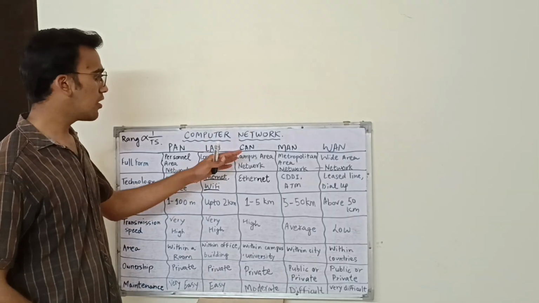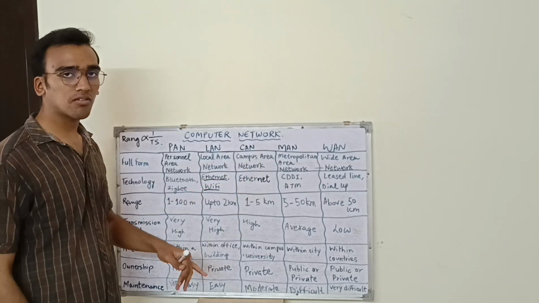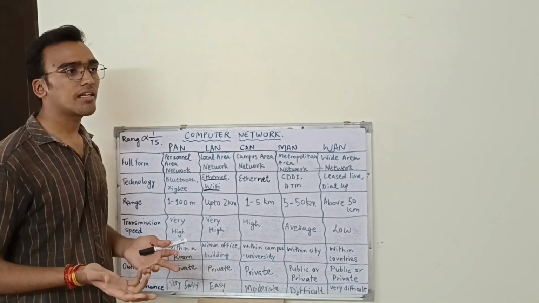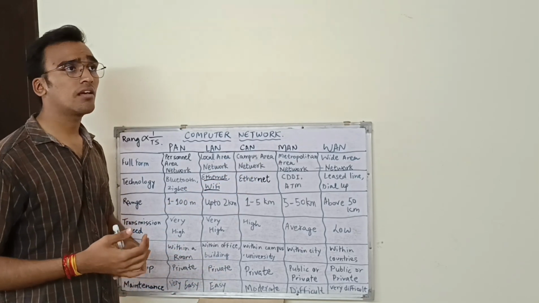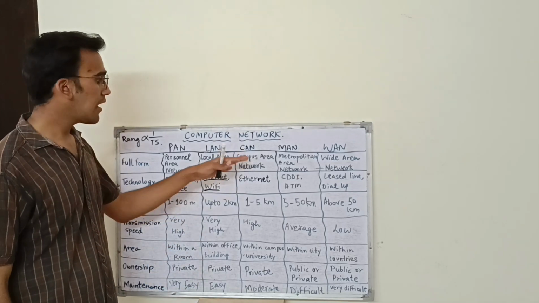Now going to the third one, CAN. CAN is campus area network. The campus is basically a university, for example Rajasthan University or Jaipur National University. So different universities basically use a campus area network.